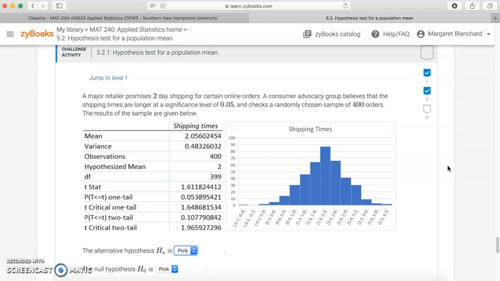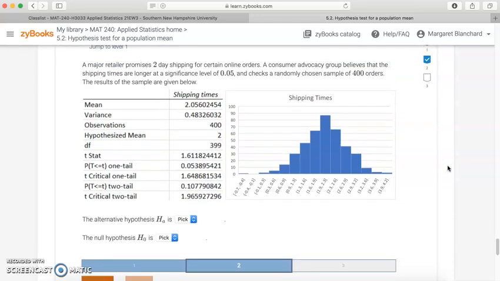A major retailer promises 2-day shipping. I wonder which retailer this is. For certain online orders. A consumer advocacy group believes that the shipping times are longer at a significance level of 0.05 and checks a randomly chosen sample of 400 orders. The results of the sample are given below.